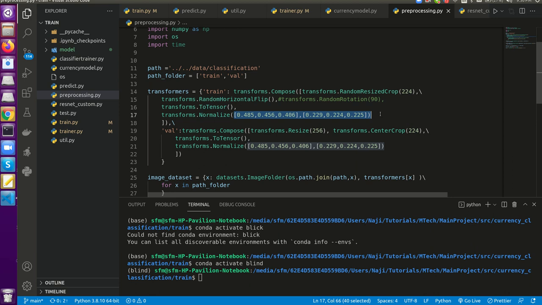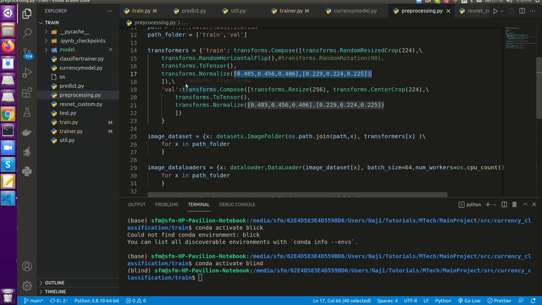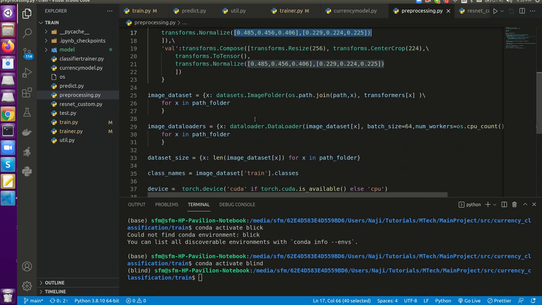This was actually found by research. Experts, after a lot of research, found that these normalization values are accurate. We can play around with these values. Okay, then we are loading the data set.